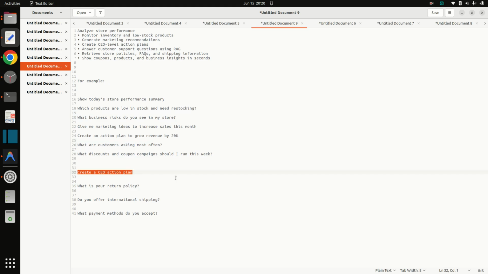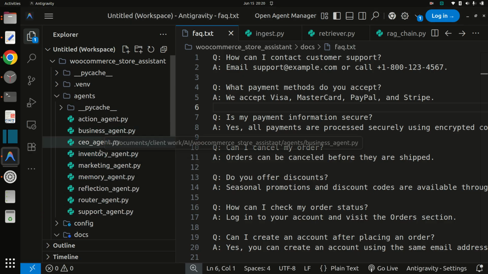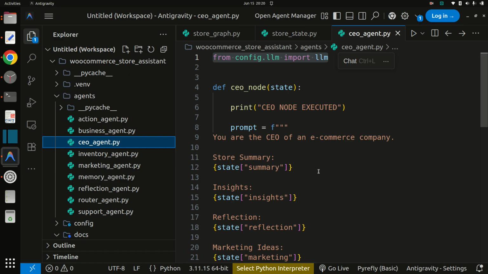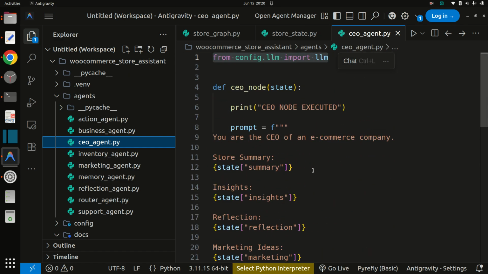It can also create a CEO action plan. I also created one agent, the CEO agent, here, and it creates some data.